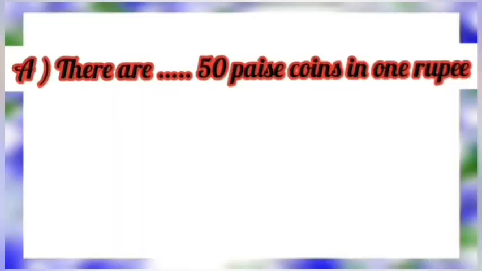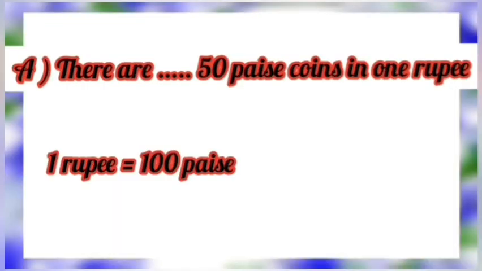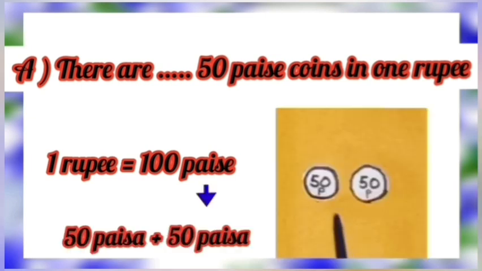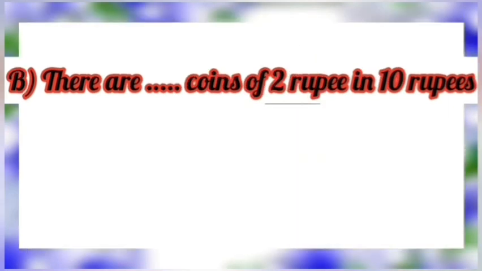Part A. There are dash 50 paisa coins in 1 rupee. Students, you all know that 1 rupee is equal to 100 paisa. Therefore, there are 2 coins of 50 paisa in 1 rupee.